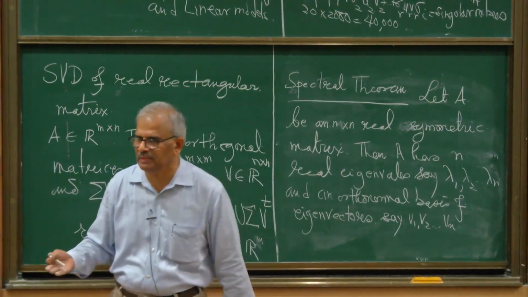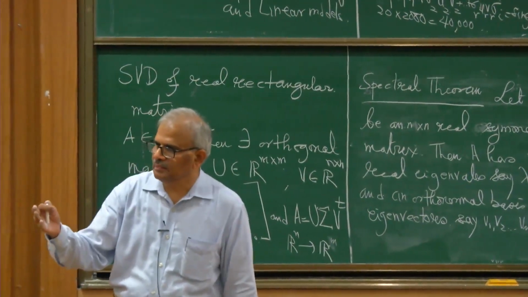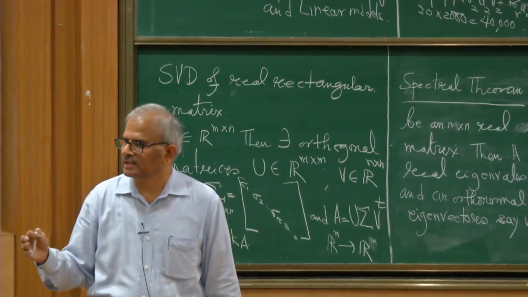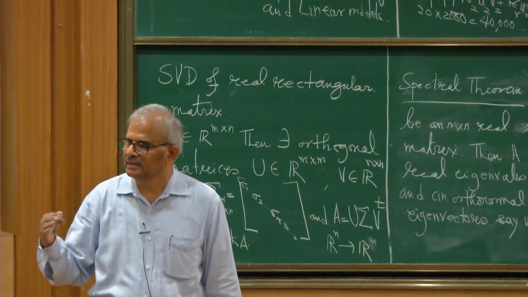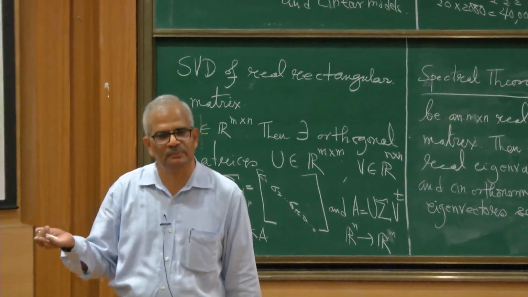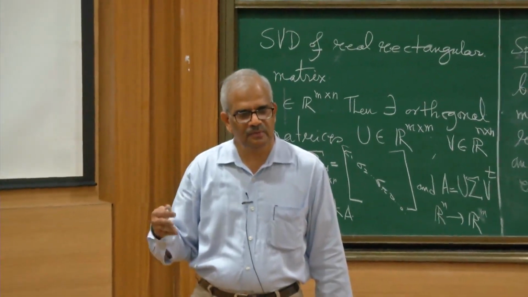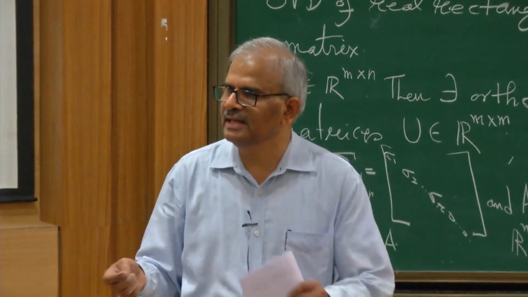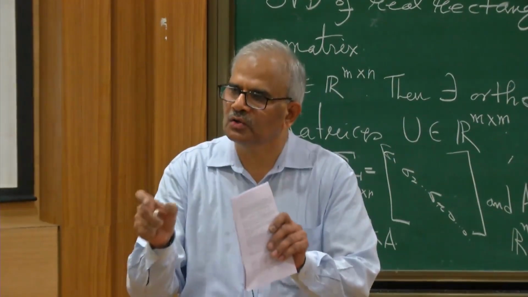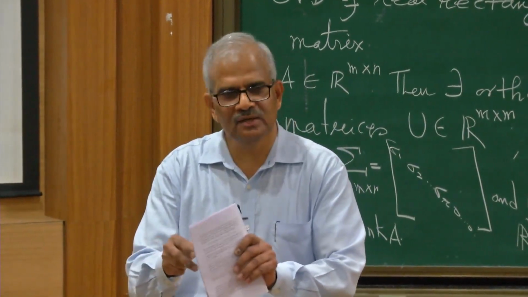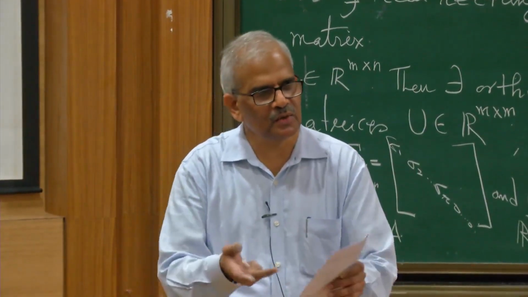So I have a real symmetric matrix, then there is a basis of Rn consisting of eigenvectors of the matrix, and the eigenvectors corresponding to distinct eigenvalues are perpendicular anyway. Okay, this is a general fact. But if you have a real symmetric matrix, then you can find an orthonormal basis of eigenvectors of the matrix. Yeah, the eigenvalues could be repeated, could be distinct, no condition.